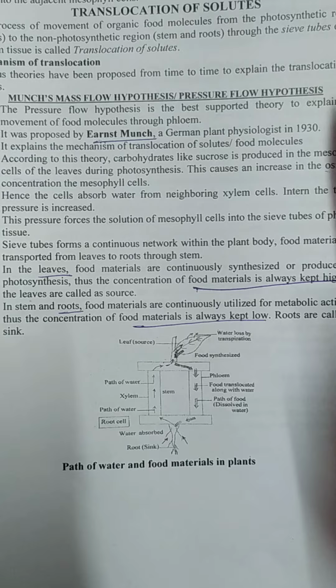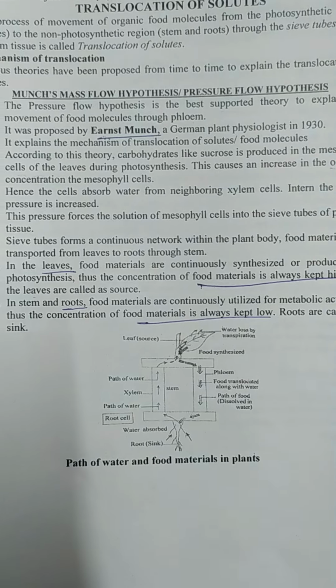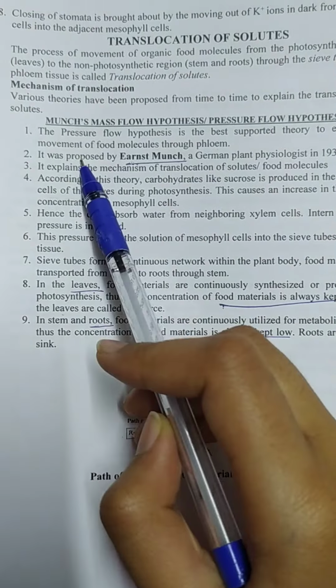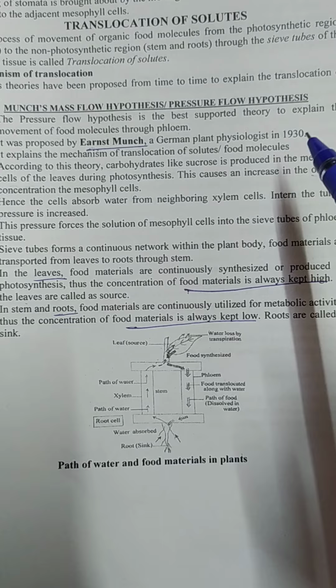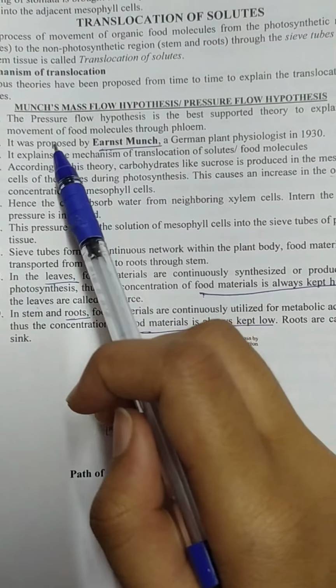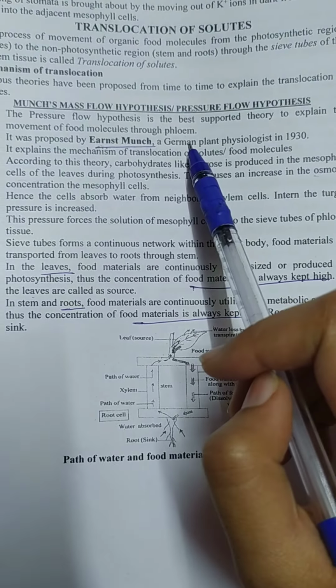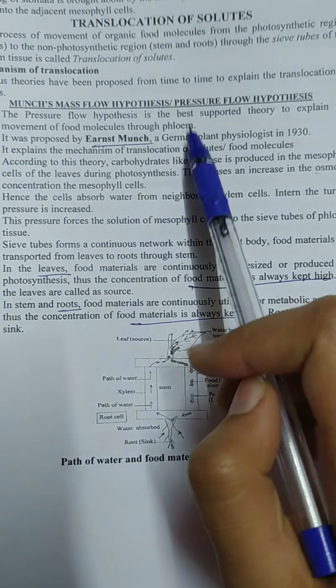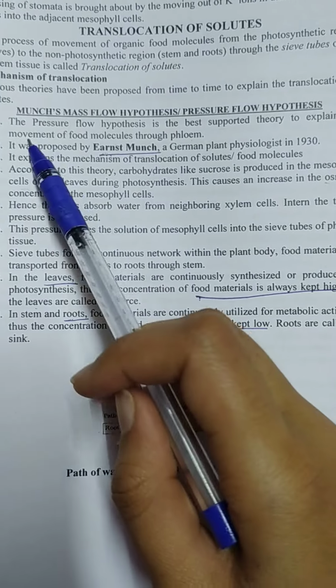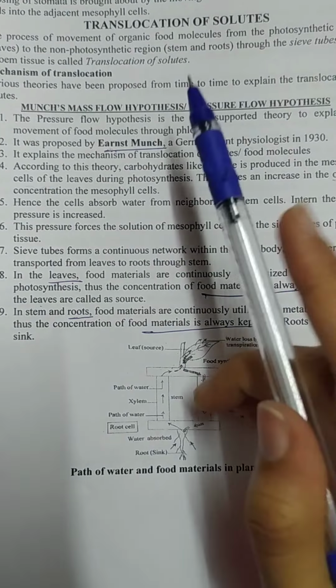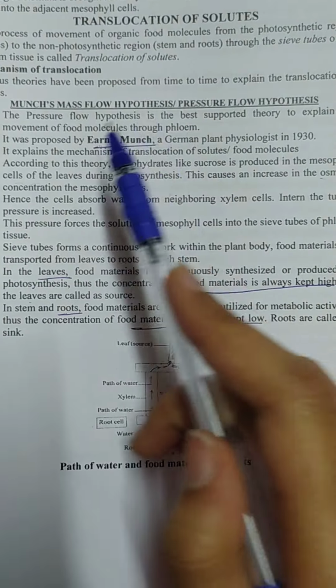So today let us discuss the theory of Munch mass flow hypothesis, also called the pressure flow hypothesis. Okay, this theory is the best supported theory to explain the movement of food molecules through phloem. Phloem is a food conducting tissue. So this theory explains the movement of food molecules through phloem. It was first proposed by Ernst Munch, a German plant physiologist, in 1930.